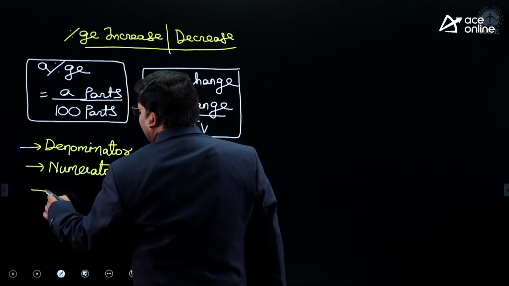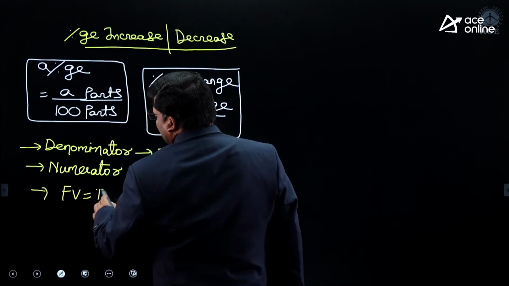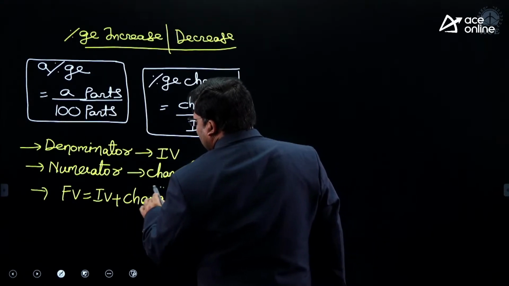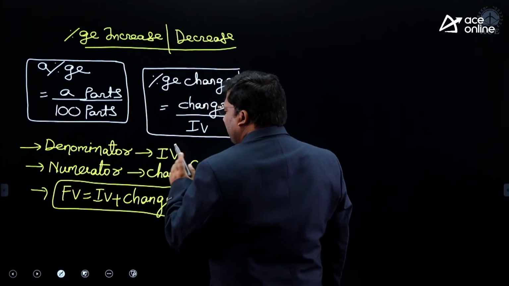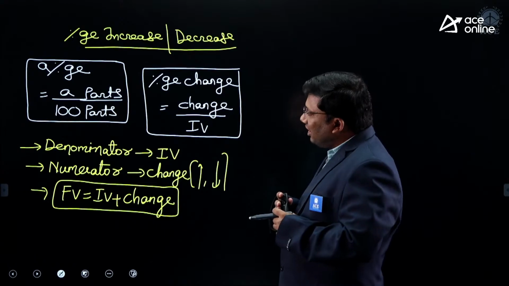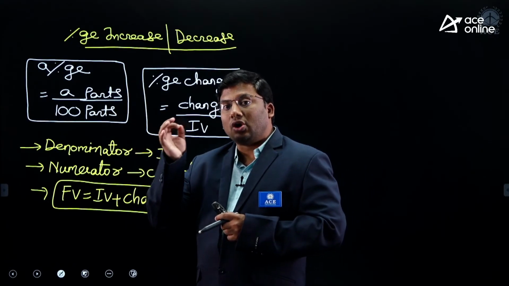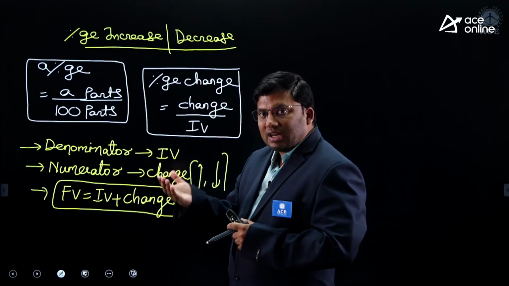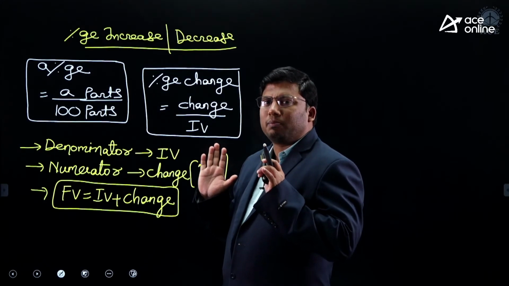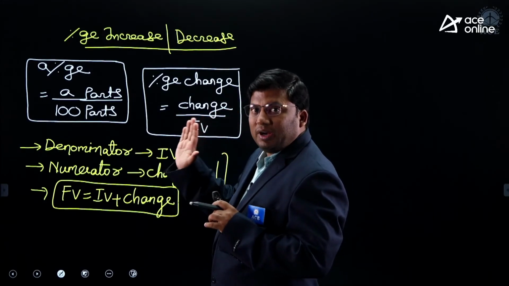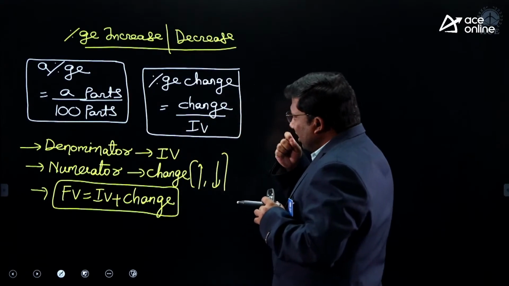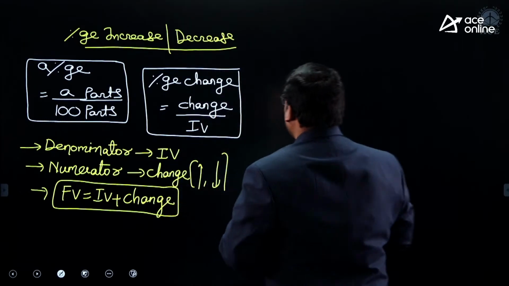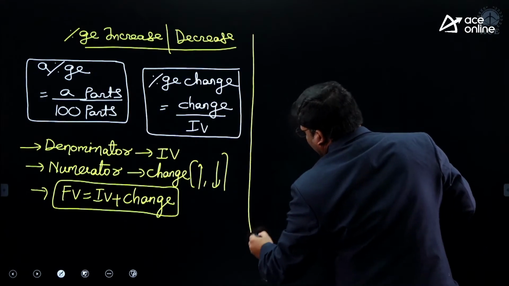Then what is the final value? Final value is given by initial value plus change. If the change is positive, I will get a plus value. If it is negative, I will get a minus value. Denominator is always the initial value. Numerator is the change, either an increase or a decrease. Very, very important, sir. This slide is extremely important. Only if you understand this slide, profit, loss and discount and simple interest, compound interest can be done effectively.